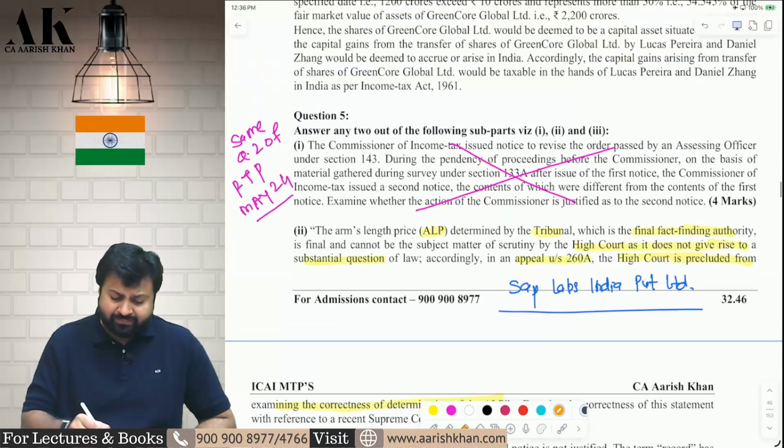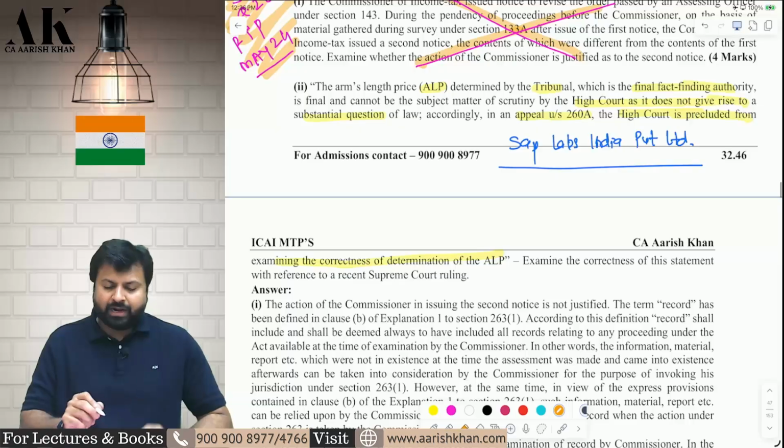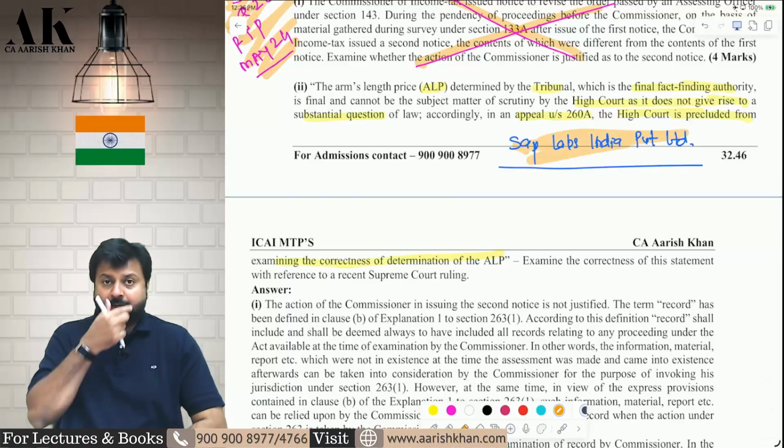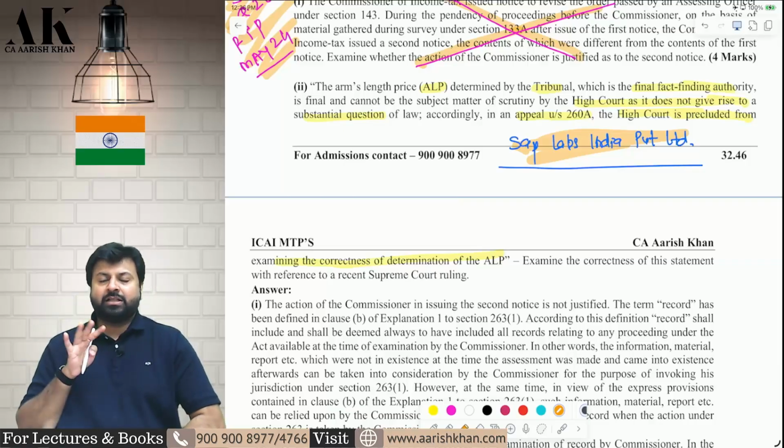Question number 5. Part A we have done earlier. You can go and check, the reference I have given over here. Part B, we have not done earlier, but it is a Supreme Court judgment of SAP Labs India Private Limited. What does this say? Can the High Court come in between and determine the arm's length price?